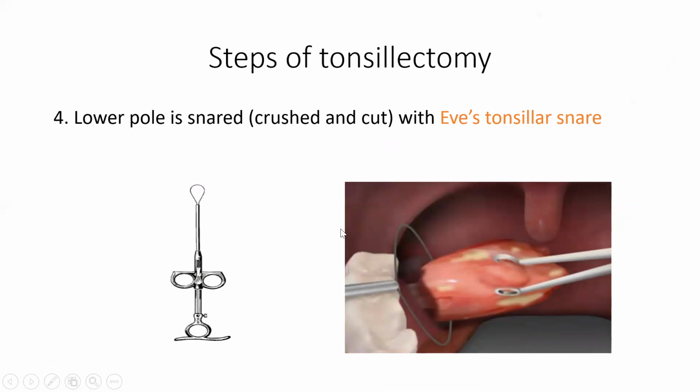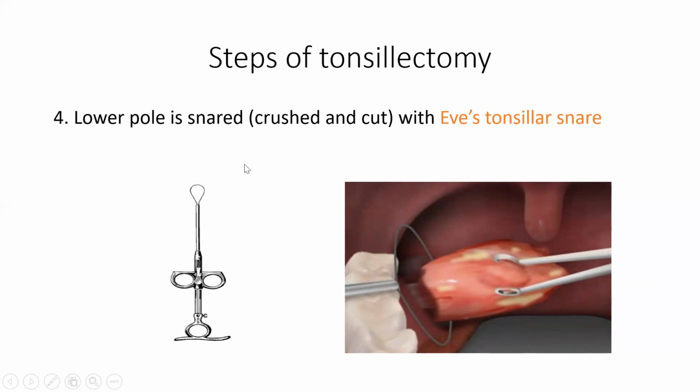Then finally, the tonsil is separated from the upper pole, anterior pillar, lower pole. Now it is only attached at the lower pole only. Tonsil is separated from upper pole, anterior pillar and posterior pillar, but it is attached with the lower pole. So this lower pole now can be snared out using an Eves tonsillar snare.